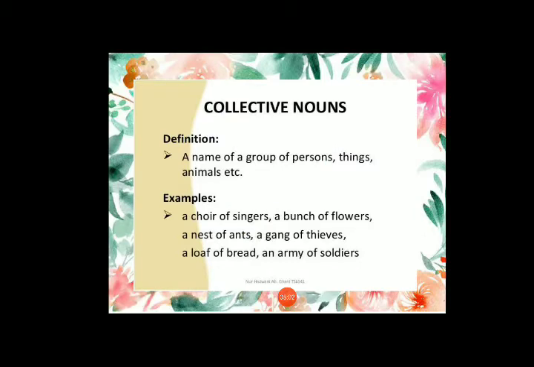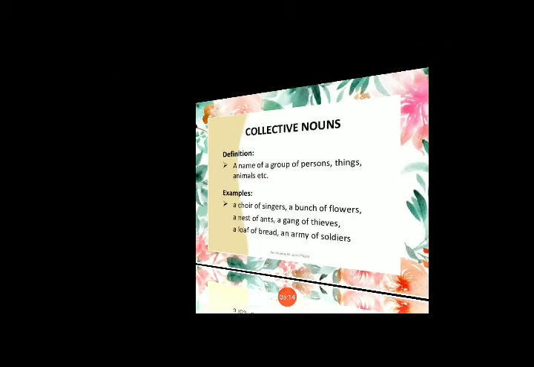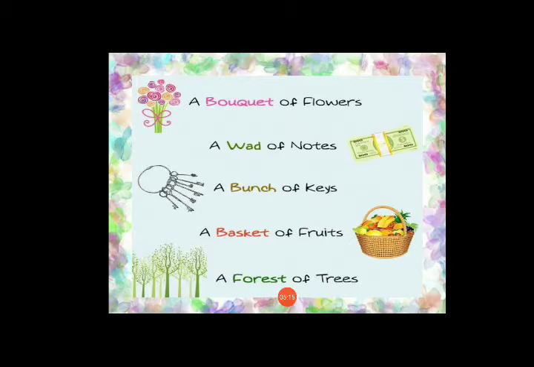Next type of noun is collective noun. A name of a group of persons, things, or animals is called a collective noun. Some examples are a bouquet of flowers, a wad of notes, a bunch of keys, a basket of fruits, a forest of trees. All these are examples of collective nouns.